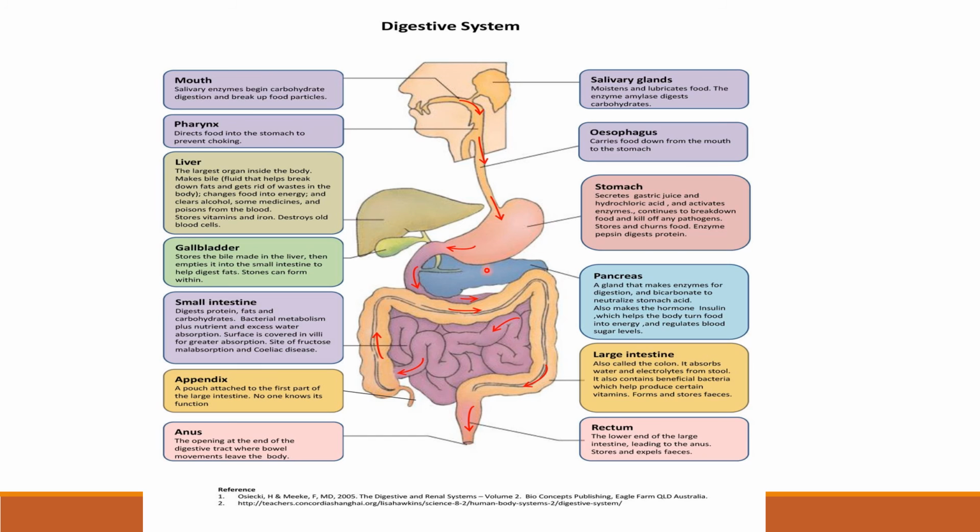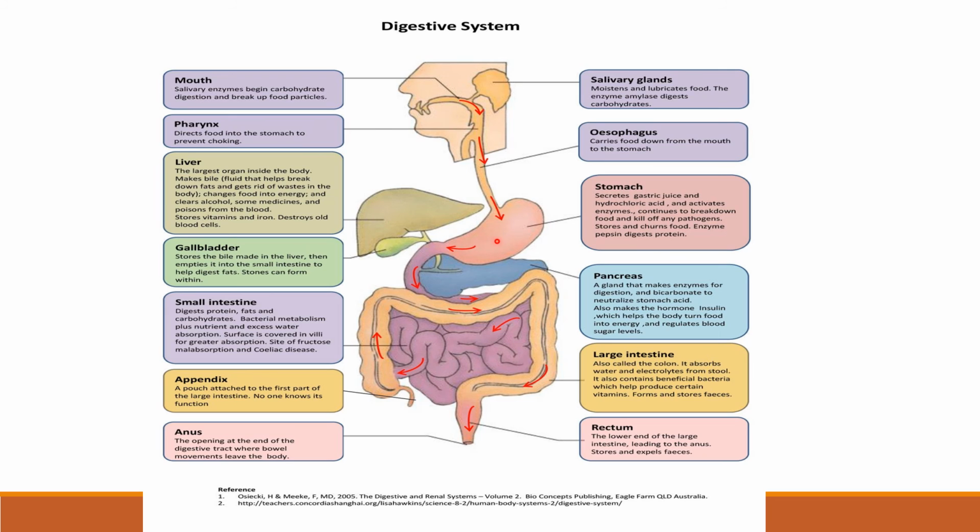Then there is a mucus layer. This mucus layer protects the wall of the stomach. Because of the acid, it is possible that the walls get destroyed, or you must have heard about the problem of ulcer, right? So to avoid any kind of problem, or to keep this wall intact, the epidermis layer of the stomach, mucus is secreted. Okay.